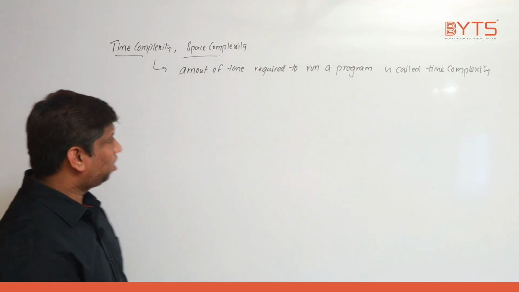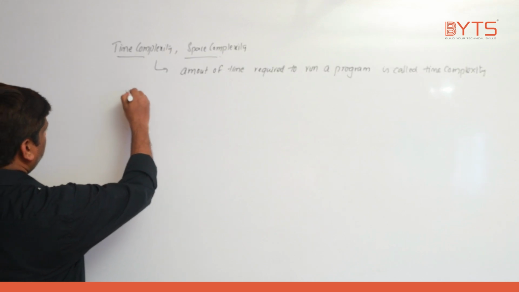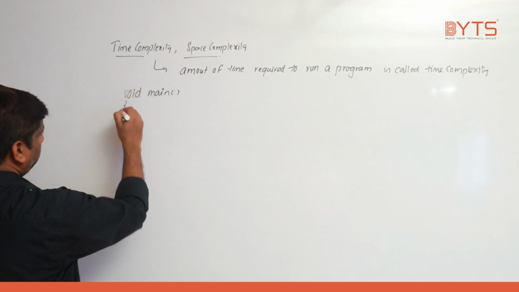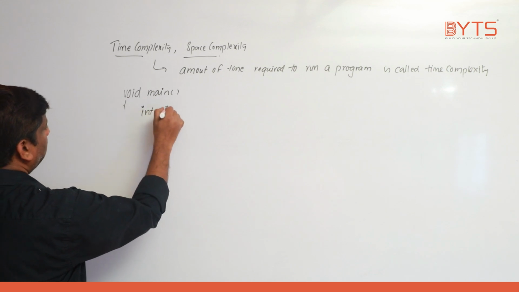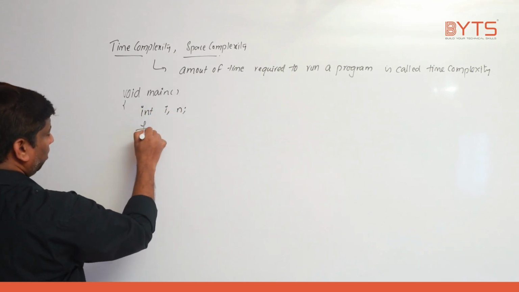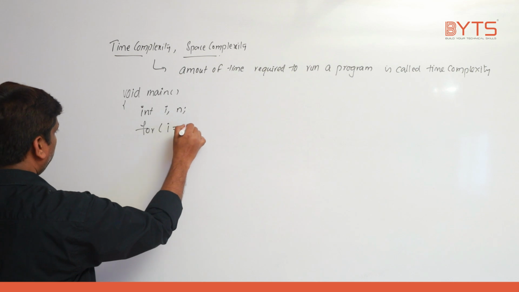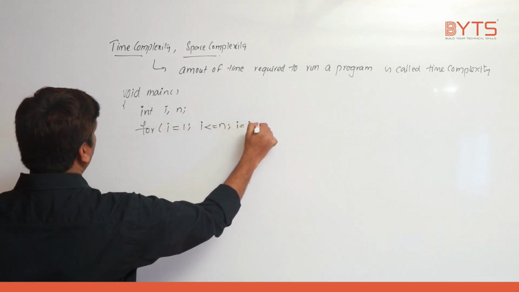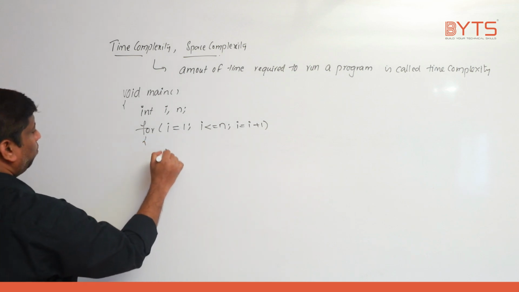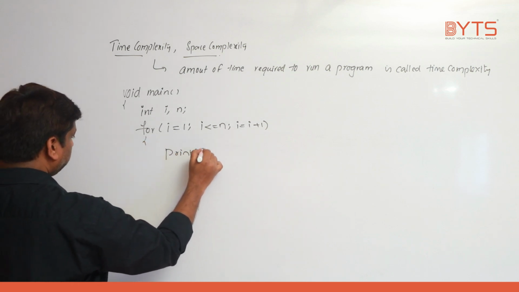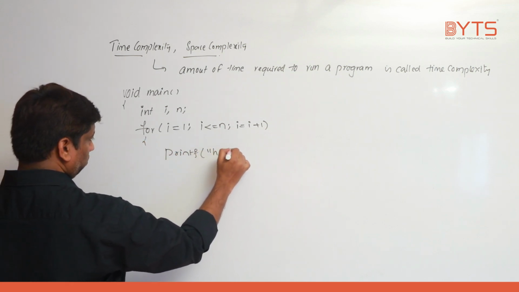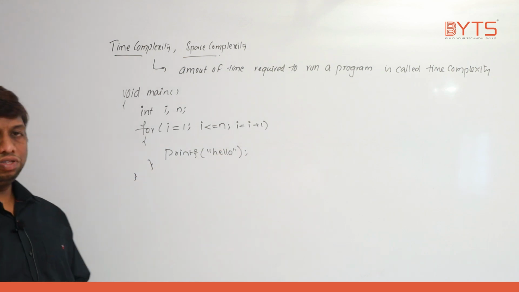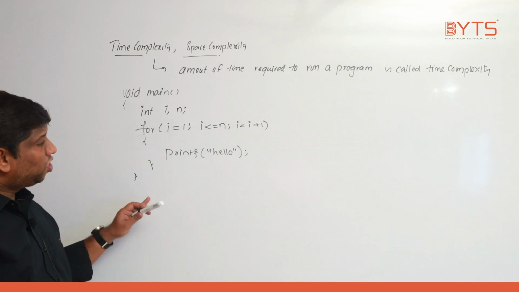Okay, see here. Let us take a small example: void main, int i, n; for i = 1; i <= n; i = i + 1, printf hello. This is a program we have. Now the target is how much time this program will take.